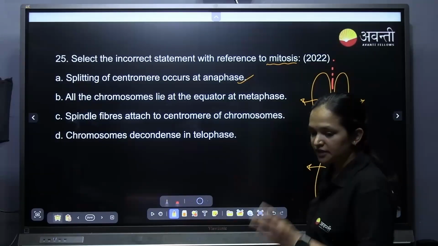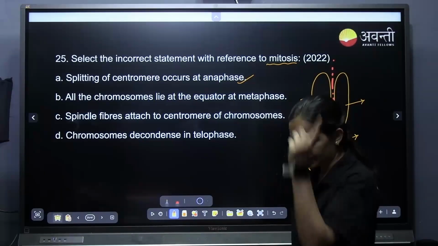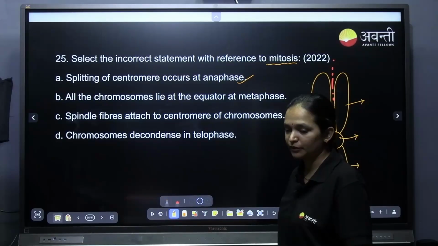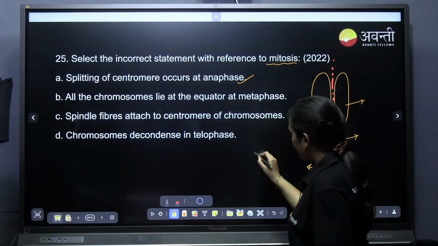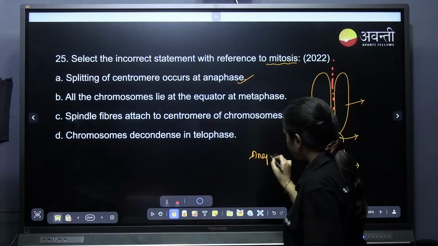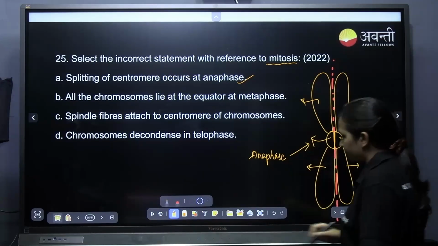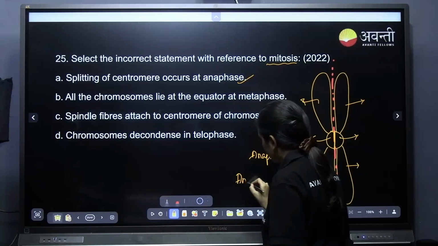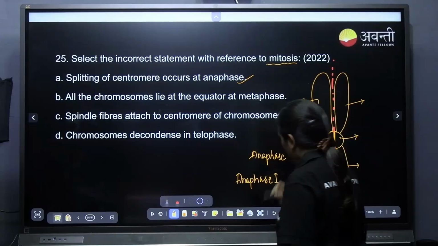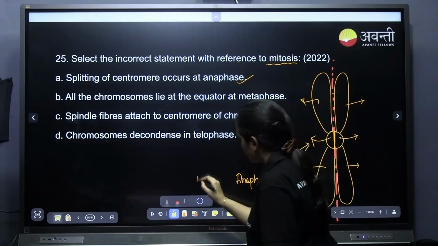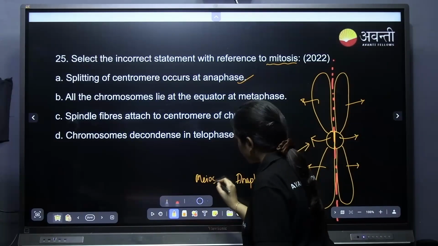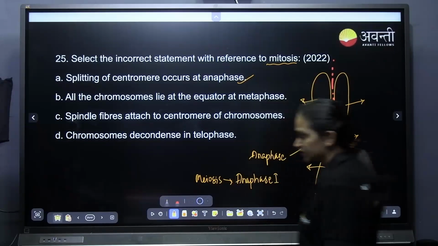There are 3 anaphases we can see, including meiosis. In the anaphase of the mitosis, splitting of centromere takes place. Anaphase 1 of the meiosis: does the splitting of centromere take place?